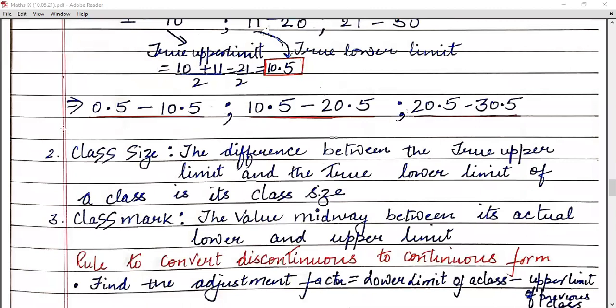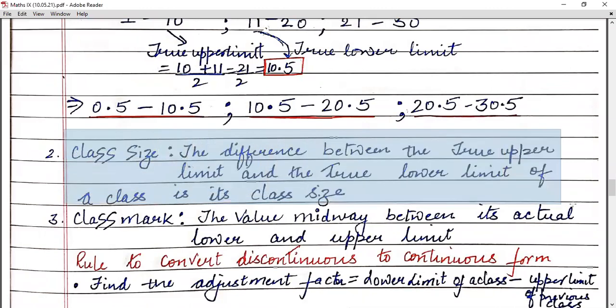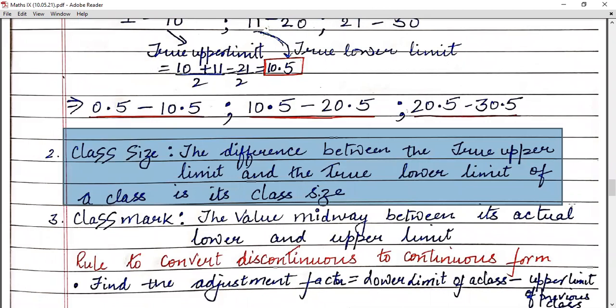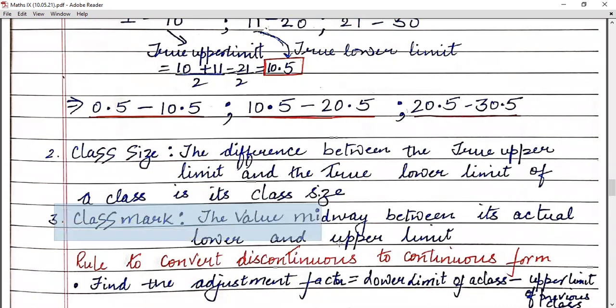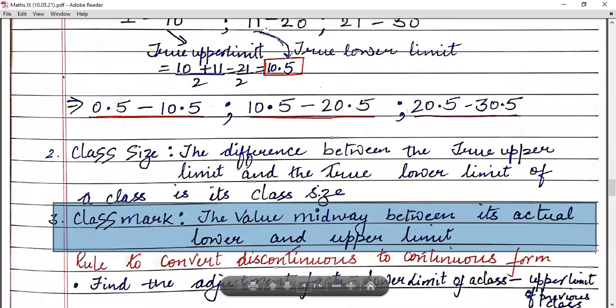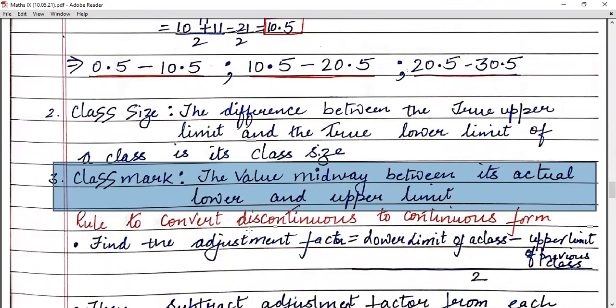Now, children, let's discuss the class size. The class size is the difference between the true upper limit and true lower limit of a class. You have to find the difference of the true upper limit and true lower limit. Now, class mark. The class mark is the value midway between its actual lower and upper limit. You have to find the center value midway between the actual lower limit and upper limit.